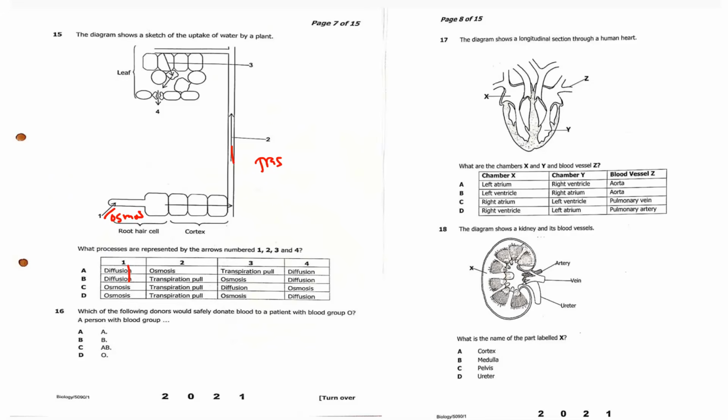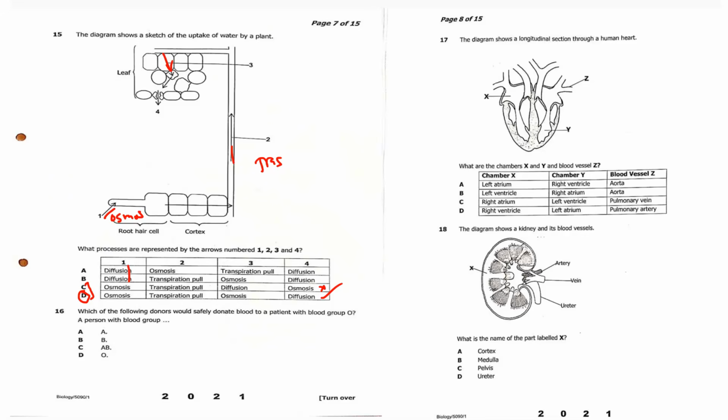Let us look at the third one. So this one is osmosis again, then of course diffusion. So at 4 is diffusion. Now for these two answers, C and D, if you are doubting, at that point 4, it cannot be osmosis, it's diffusion. So that's why we are saying, okay, at that point is diffusion. So which means that point should be osmosis. So the answer is D. That is how you easily look at the answers if they are confusing.